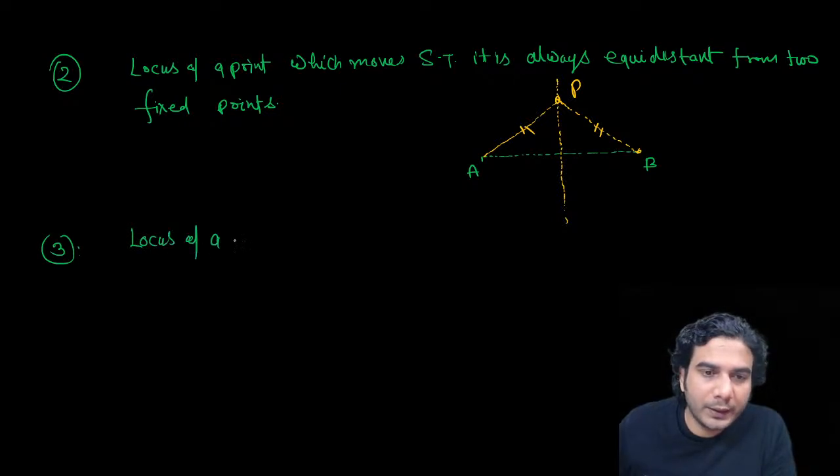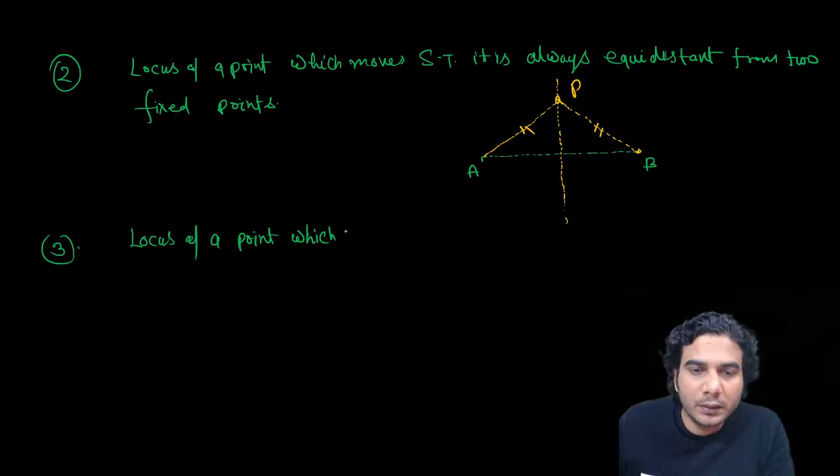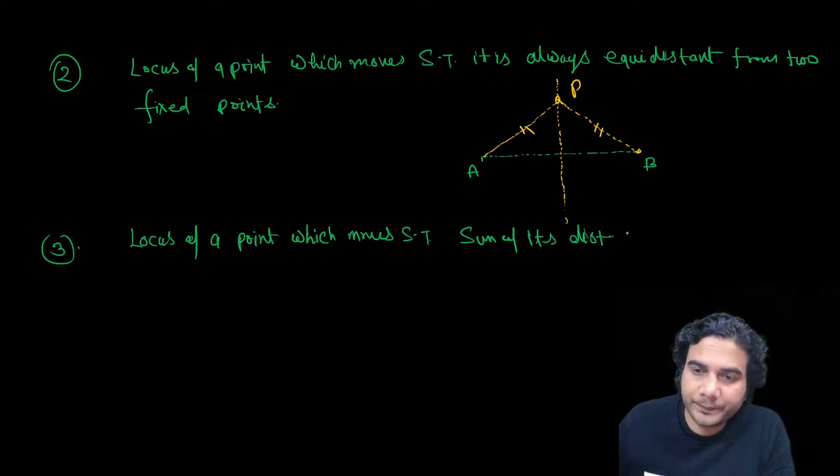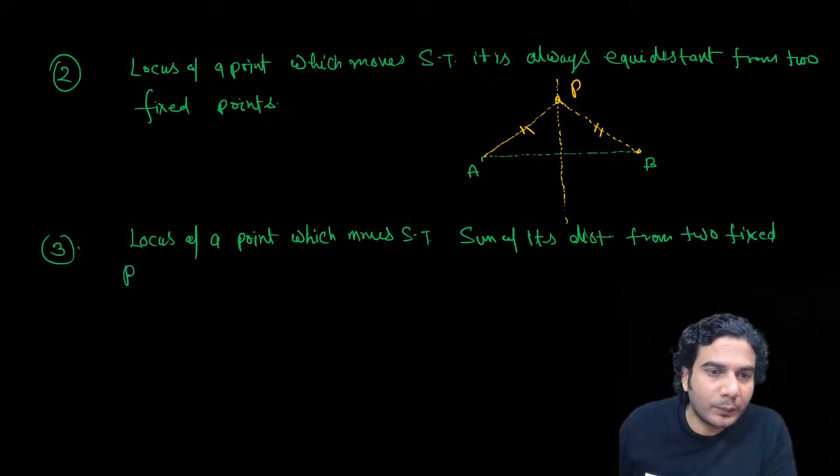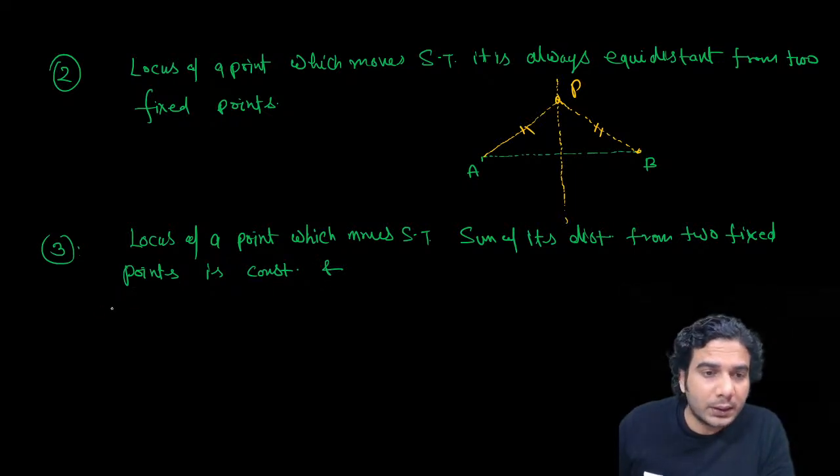Locus of a point which moves such that the sum of its distances from two fixed points is constant, and now it has two separate conditions.